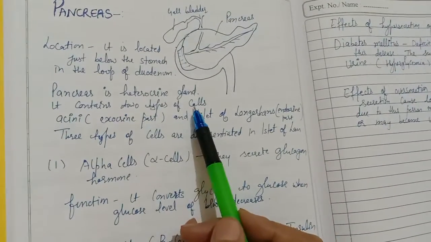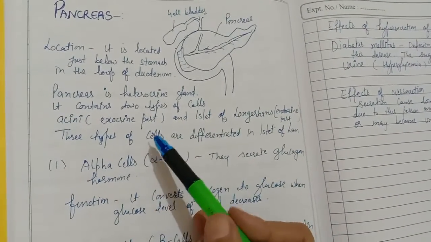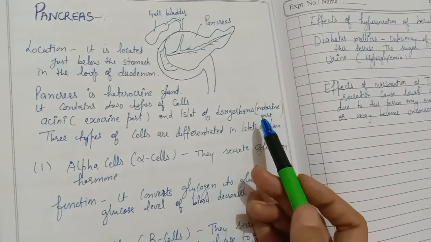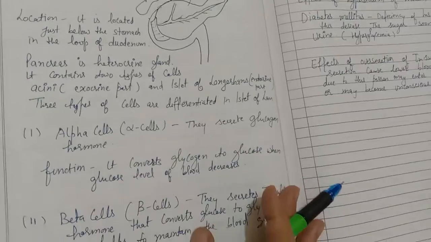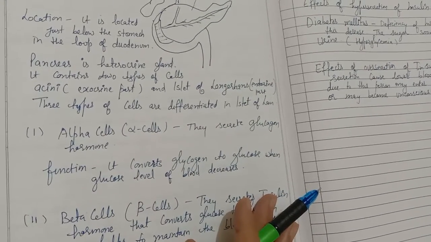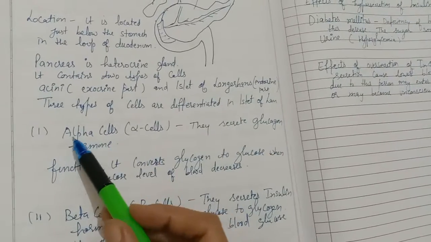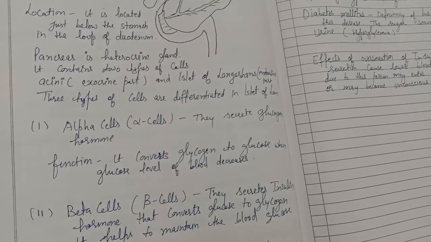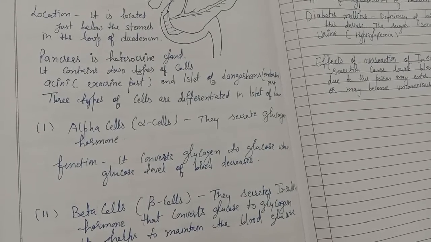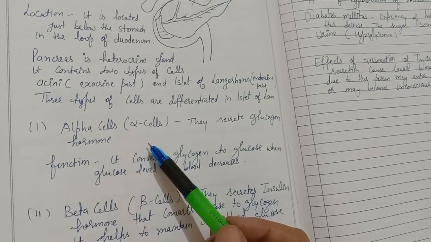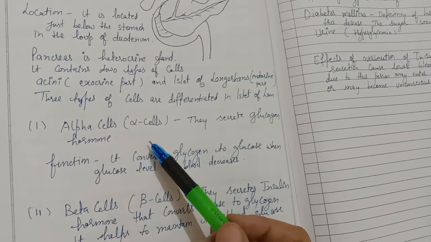It contains two types of cells: acinar cells, which act as the exocrine part, and the islets of Langerhans, which act as the endocrine part. The islets of Langerhans have three types of cells: alpha cells, beta cells, and delta cells. They all secrete different types of hormones. First, alpha cells secrete the hormone glucagon.